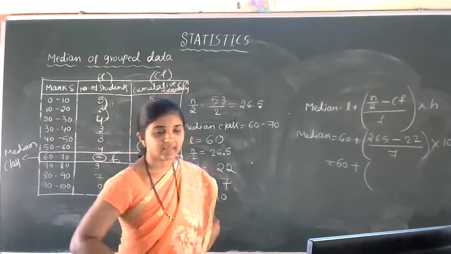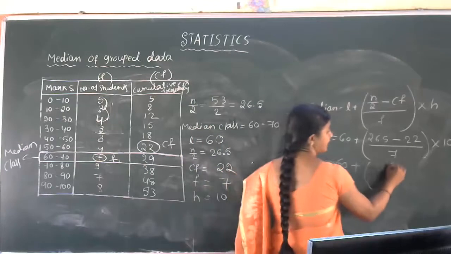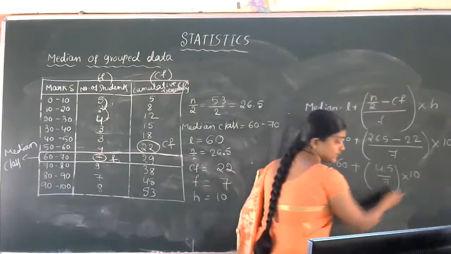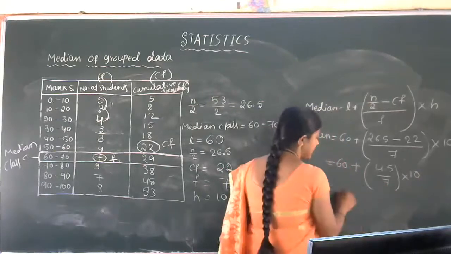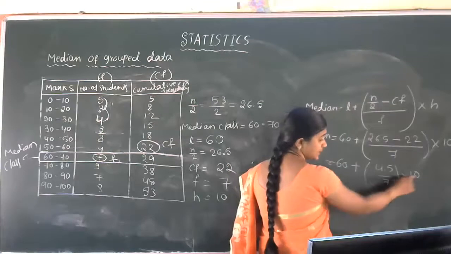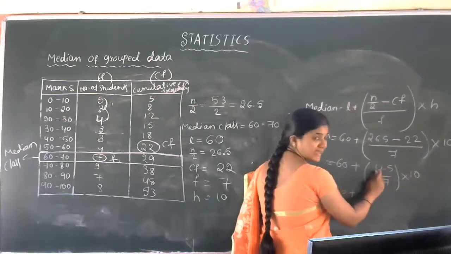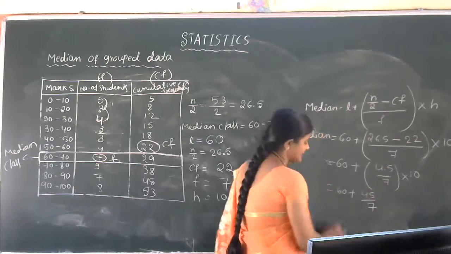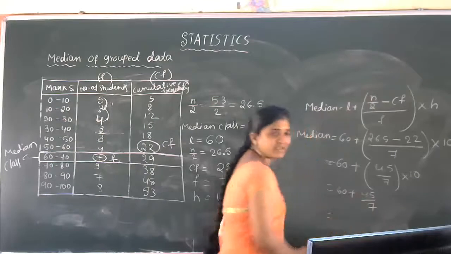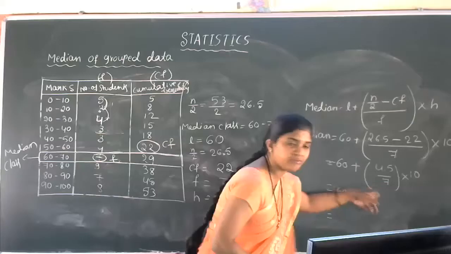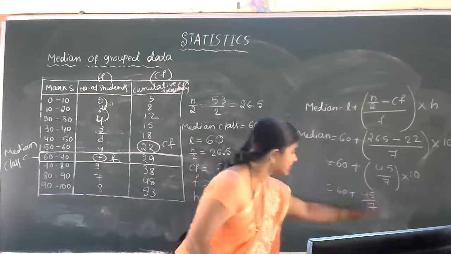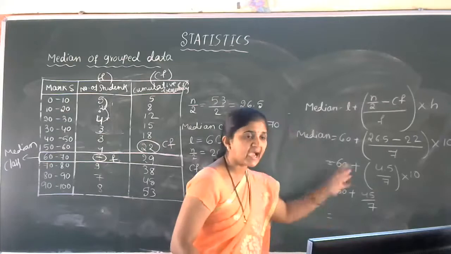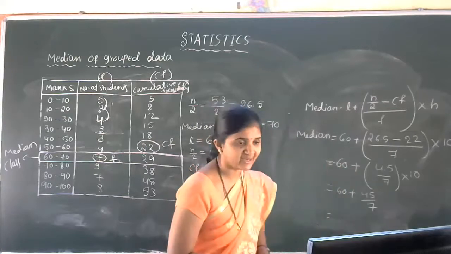Then 4.5 divided by 7 into 10. So very simple here. 7 and 10 cross multiplication is not possible here. So just multiply this 4.5 into 10, that is 45 by 7. Now 60 plus 45 by 7. Like yesterday, 45 by 7 you can divide first, then add that value to the 60, or by taking the LCM, you just add and divide. That is your choice.